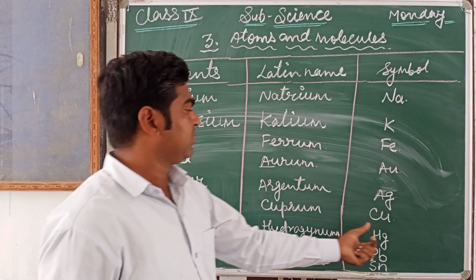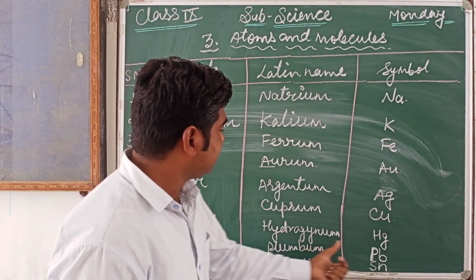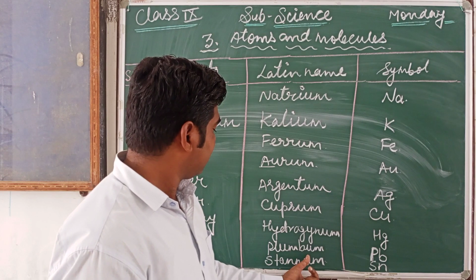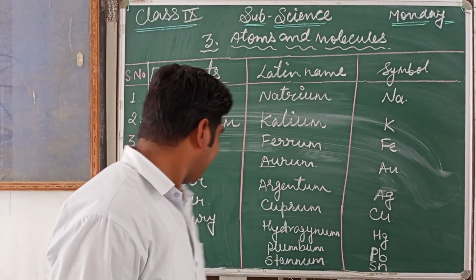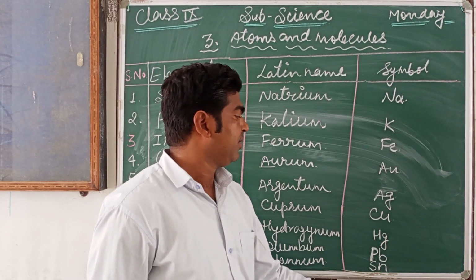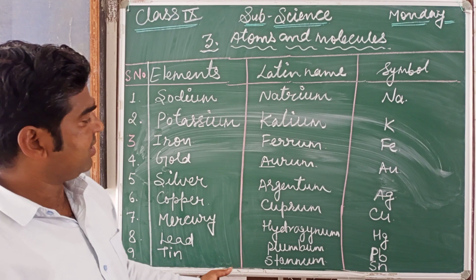Copper, cuprum, Cu. Mercury, hydrargyrum, Hg. Lead, plumbum, Pb. And tin, stannum, the symbol is Sn.